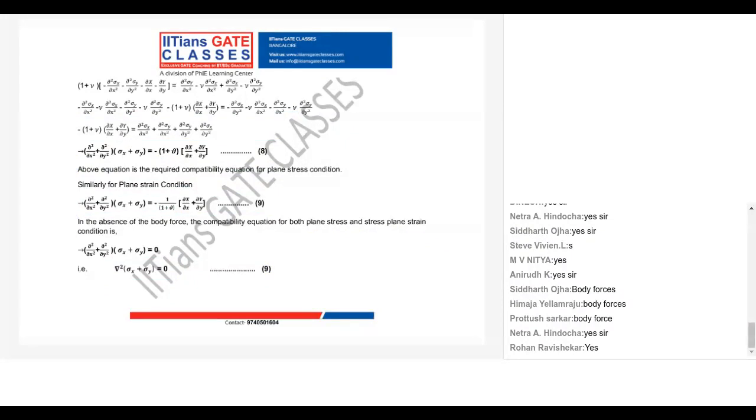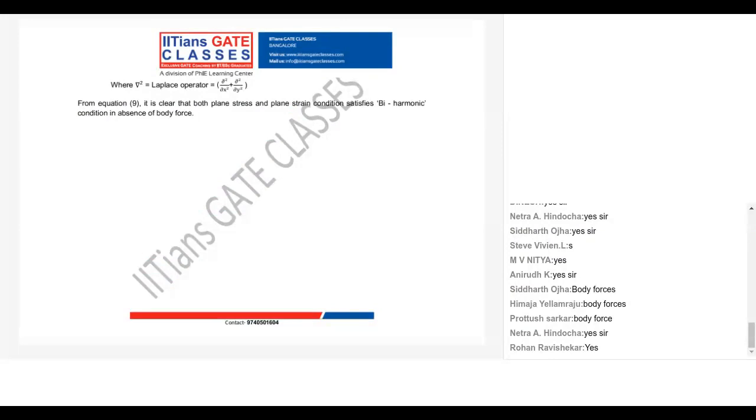Now the most important concept comes after this: the Airy stress function. From the Airy stress function, what is this ∂², guys? What is ∂² known as? It is a Laplace operator, right?